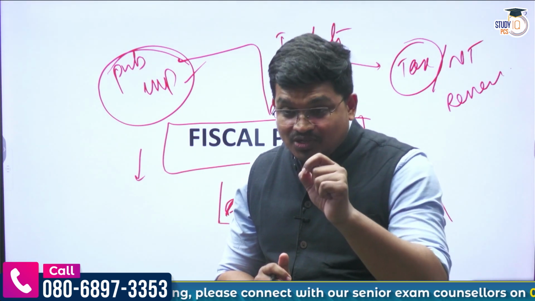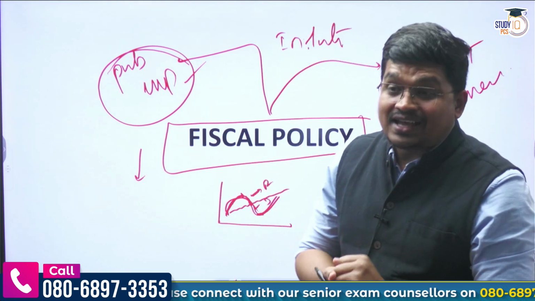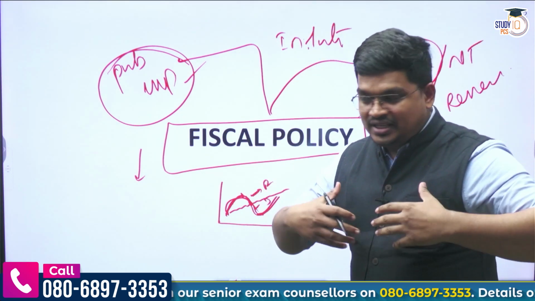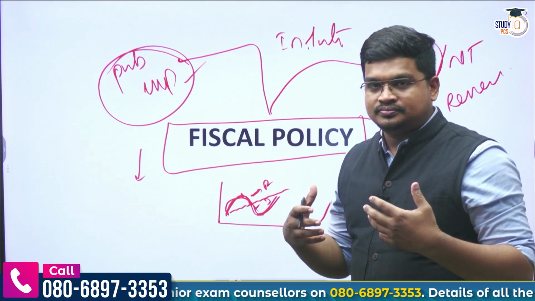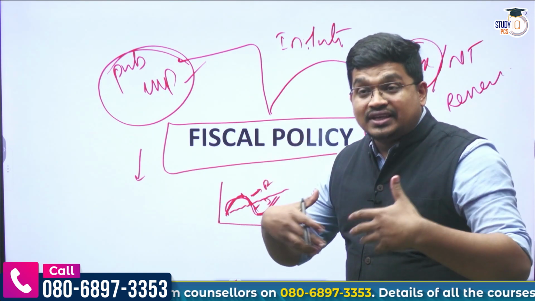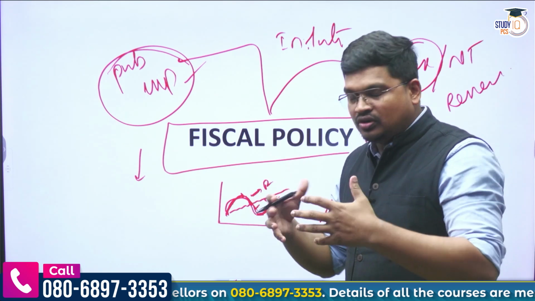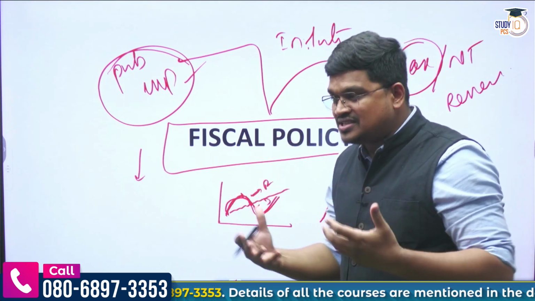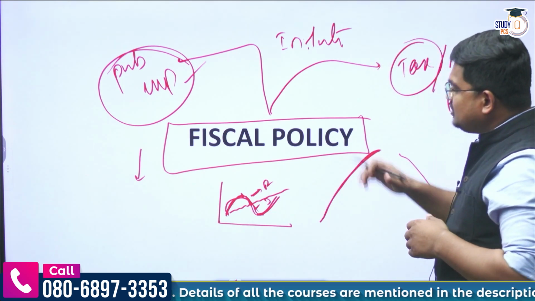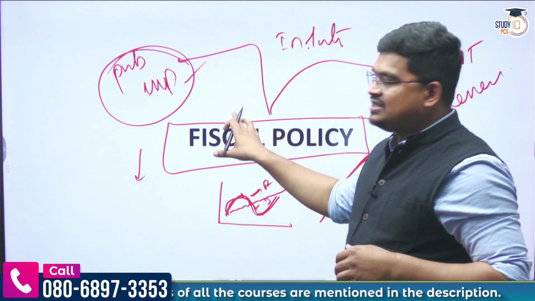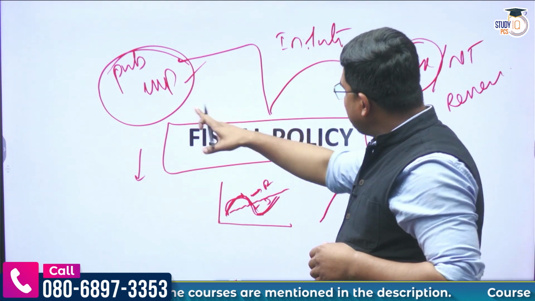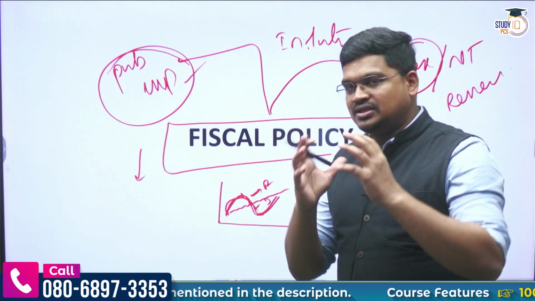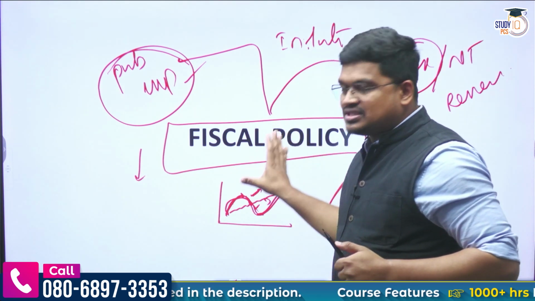Public expenditure will increase in the economy and the tax rate will come down, so that people have more money and can spend more, or purchase more goods and services. So this is what we call the exercise of public expenditure and tax combinedly or jointly by the government, which is known as the fiscal policy.